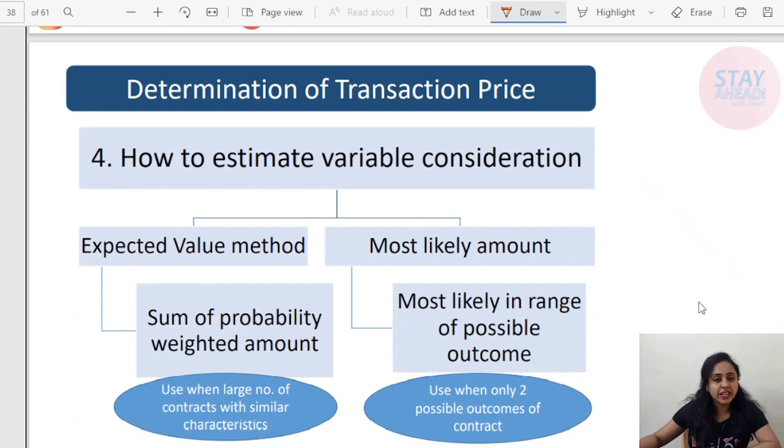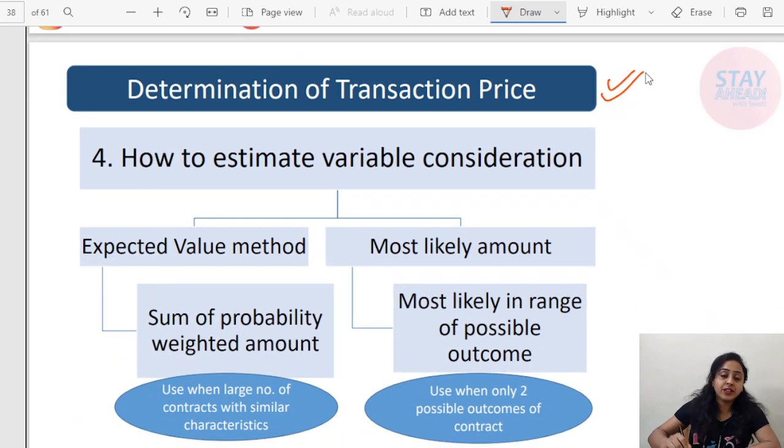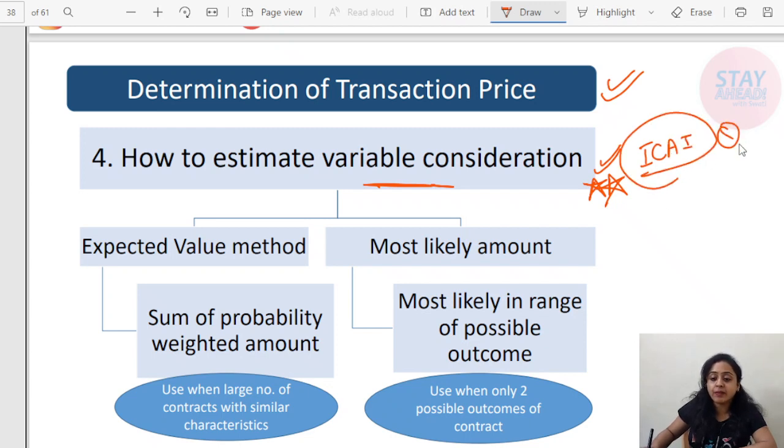Determination of the transaction price, very important. After understanding whether it is in the nature of variable consideration and whether it should be included or excluded from the transaction price, while determining the transaction price, you have calculated the variable price. Now how to record it, whether it should be included, excluded, when to be recorded. See, how to estimate variable consideration. There are two important methods given. This is important, even it has ICAI questions. Very simple. Please pay attention over here. When you do the questions, you will be in a position to solve them on your own.